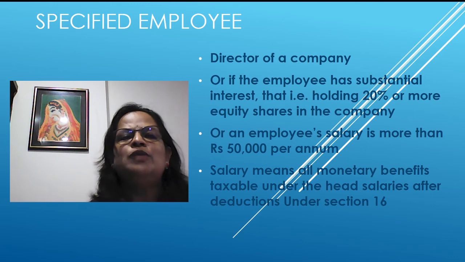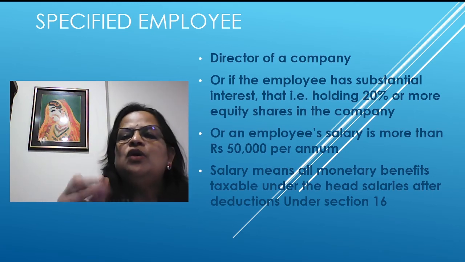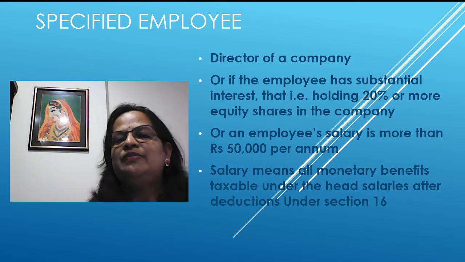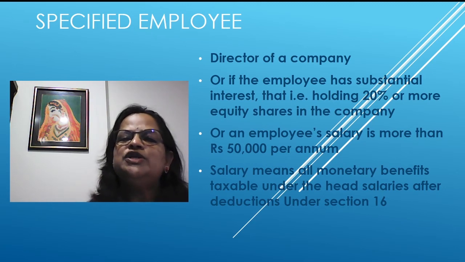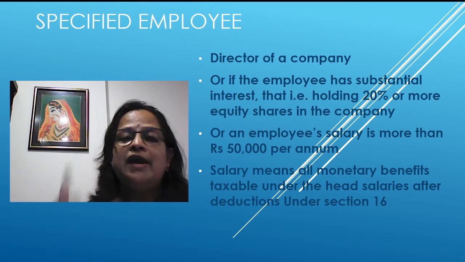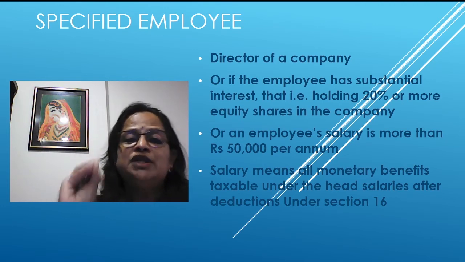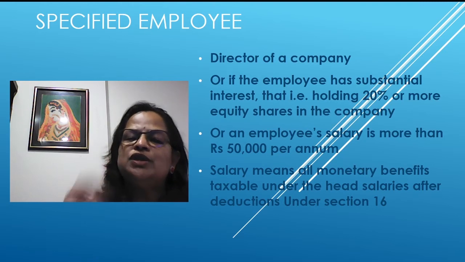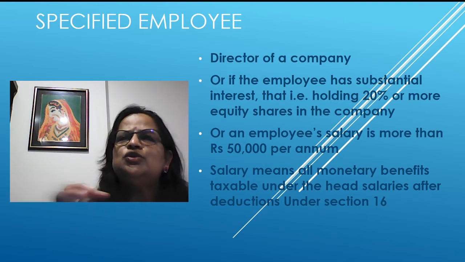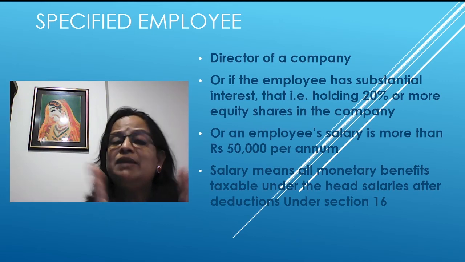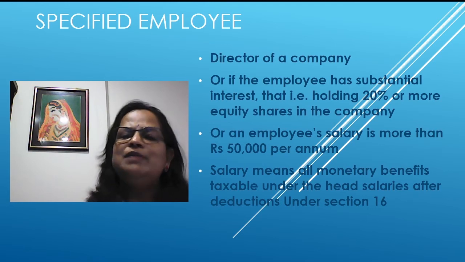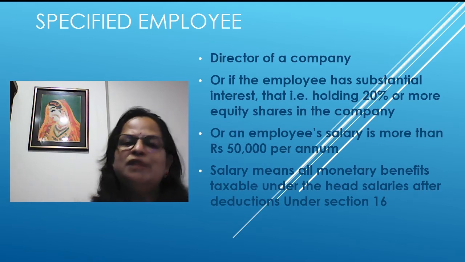It's important for 2 marks. You have to remember that a specified employee is a director of a company, or an employee who has substantial interest in the company, holding 20% or more equity shares, or an employee whose salary is more than 50,000 per annum. Remember, it's not per month, it's per annum. So if an employee is getting 4,200, even less than 4,500 monthly salary, he will be a specified employee. So you can imagine everybody will be a specified employee for income tax purposes.